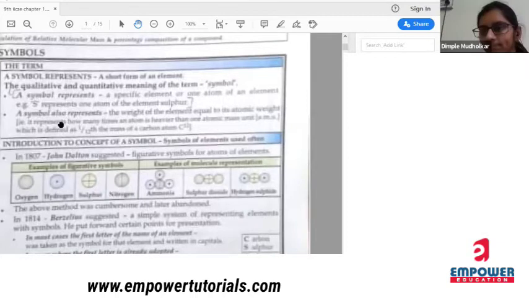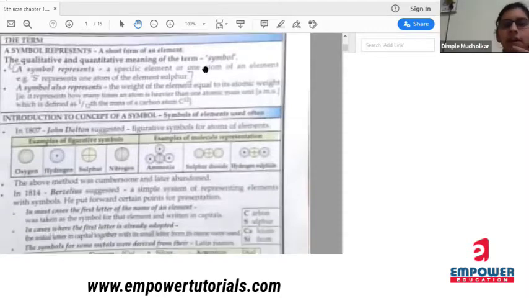So, the qualitative and quantitative meaning of the term. Now, what does the symbol represent? It represents a specific element or an atom of an element. For example, we know that O stands for oxygen, C stands for carbon, Al stands for aluminium. So, the symbol means nothing but the short form of an element, or it represents the specific element or an atom.